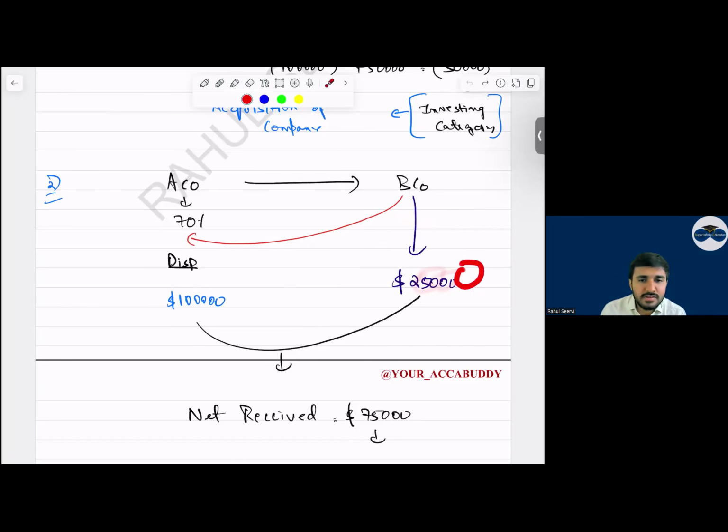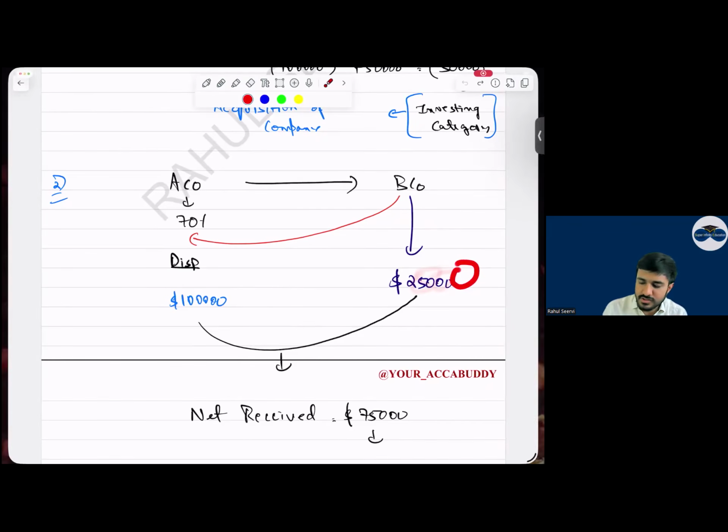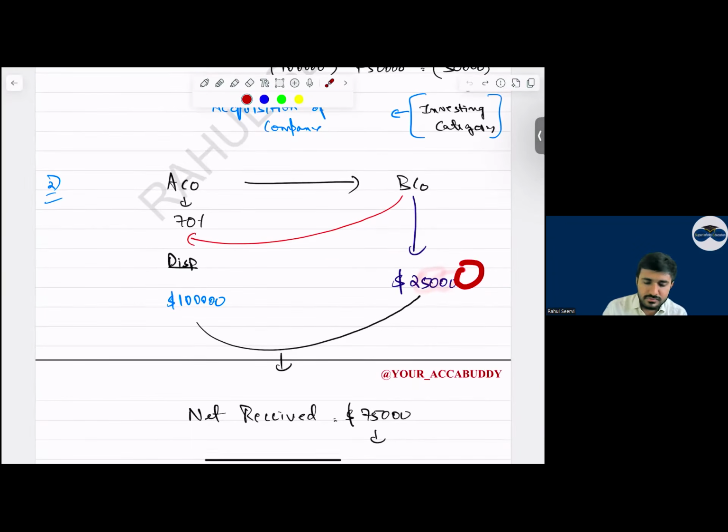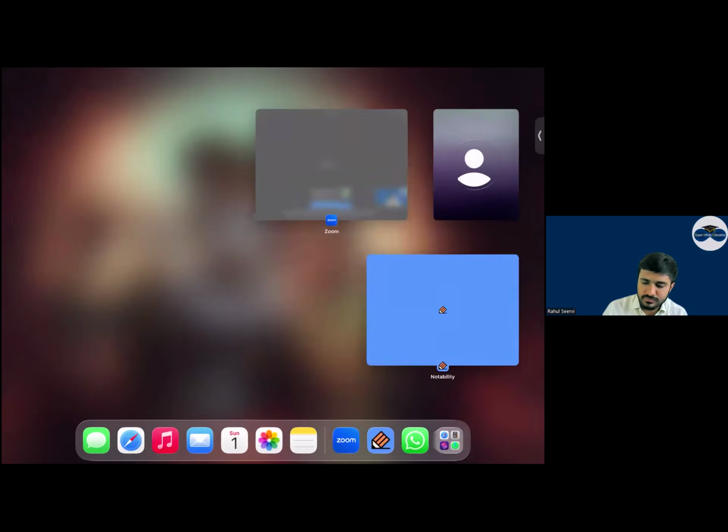The net which we receive is 75,000. Is this clear to everyone? Yes or no?